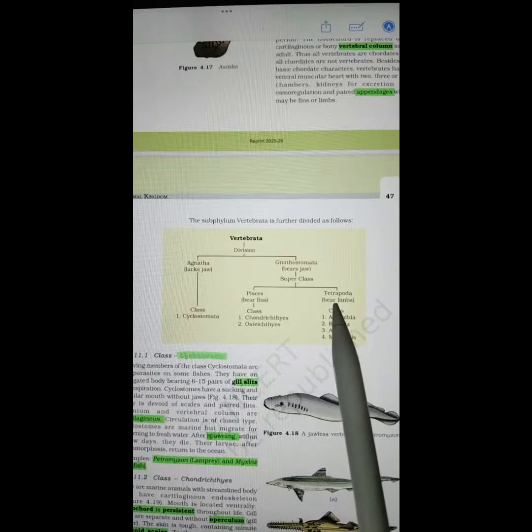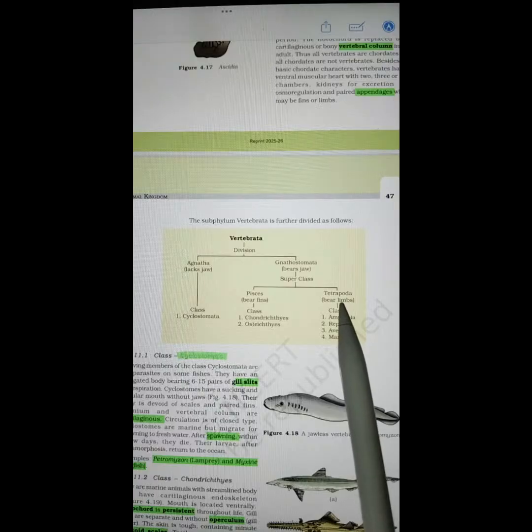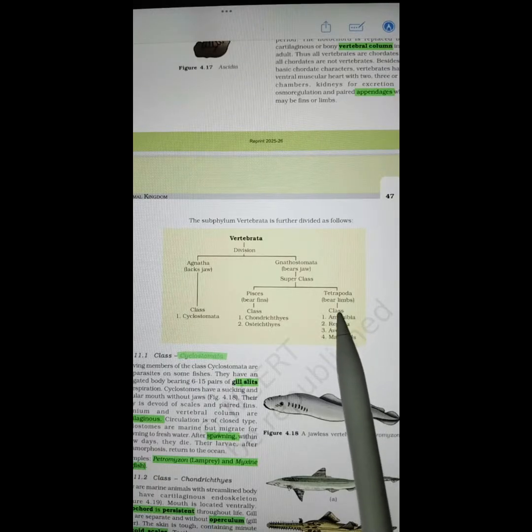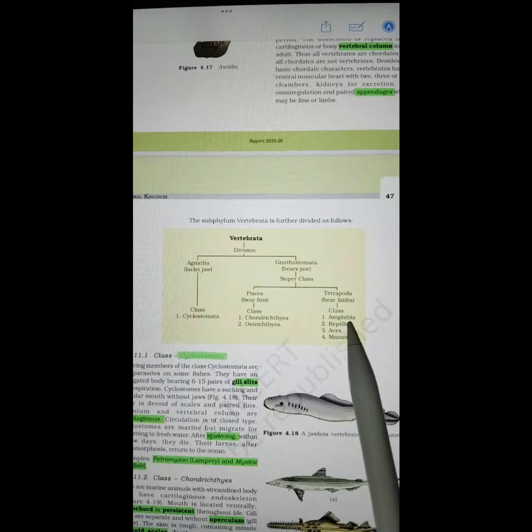Tetra means four, poda means limbs. So the organisms with four limbs are placed in the superclass Tetrapoda. Superclass will always come above the class. And if you divide a particular class further, then you have to write subclass. So if all the categories are written together, it will be superclass, class, subclass.